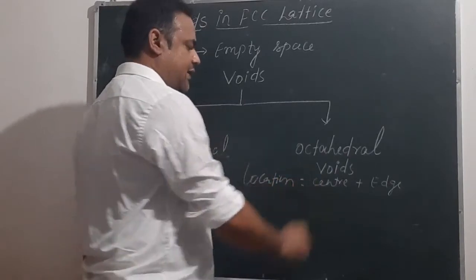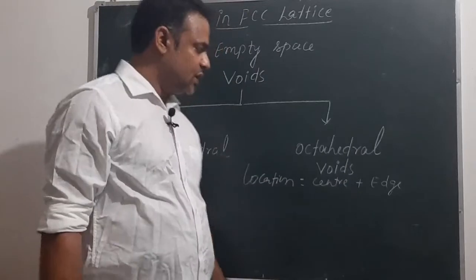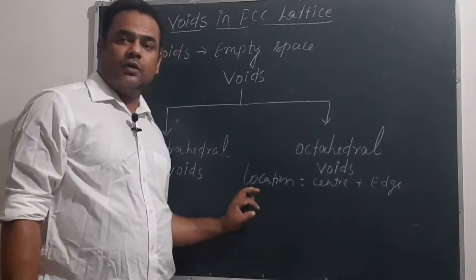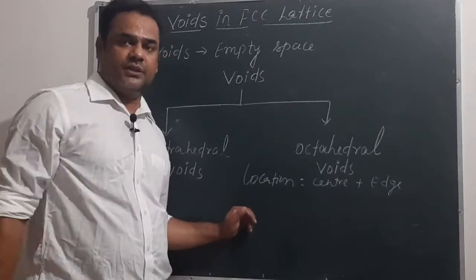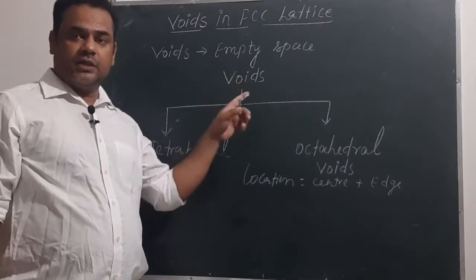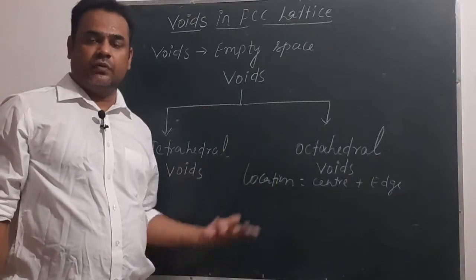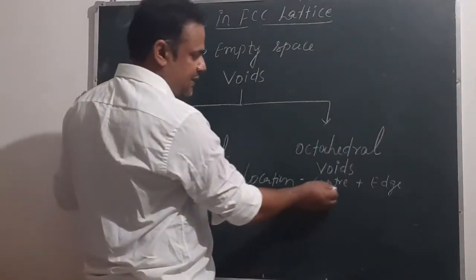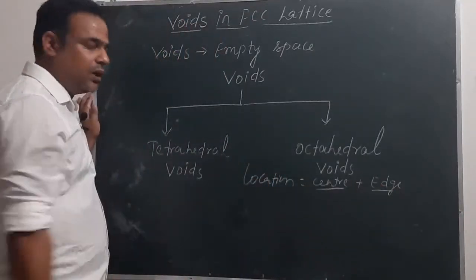The location of octahedral voids is the center and edge. Why have I removed the lattice points here? Because voids cannot be present where constituent particles are present. We have studied that voids are empty space, and if constituent particles are occupying a particular space, then there cannot be empty space, so we cannot say that a void is there there. So its locations are the center and the edge, as we have seen in the model.